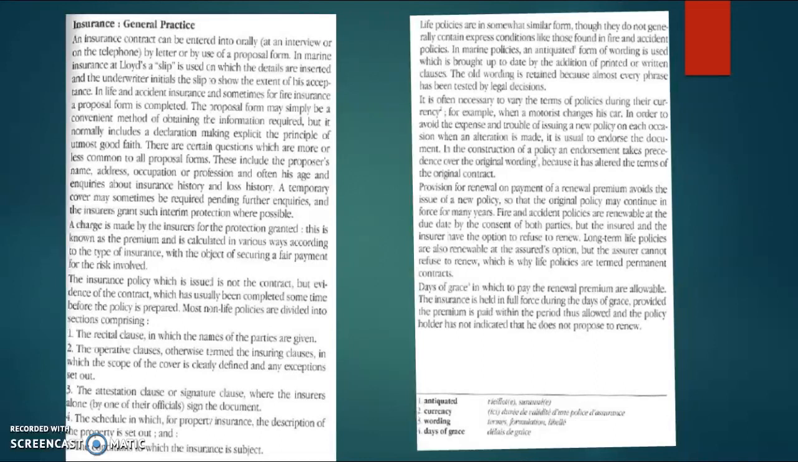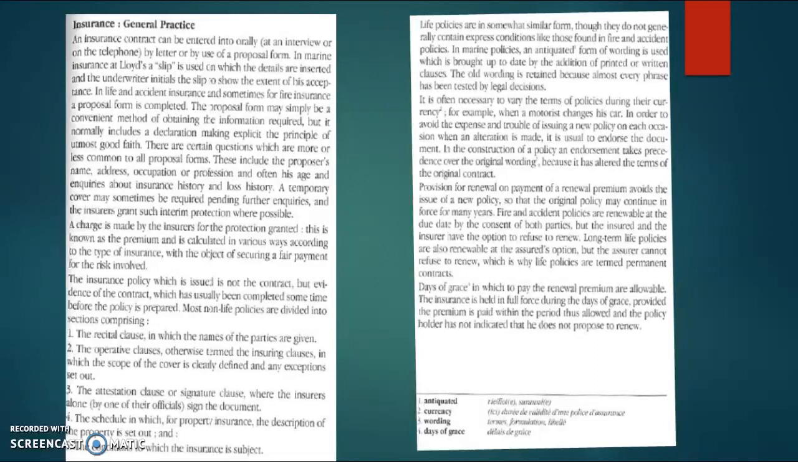There are certain questions which are more or less common to all proposal forms. These include the proposer's name, address, occupation or profession, and often his age and inquiries about insurance history and loss history. A temporary cover may sometimes be required pending further inquiries, and the insurer grants such interim protection where possible. A charge is made by the insurers for the protection granted. This is known as the premium and is calculated in various ways according to the type of insurance, with the object of securing a fair payment for the risk involved.